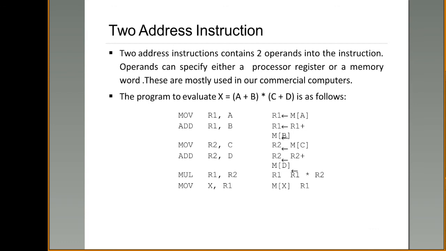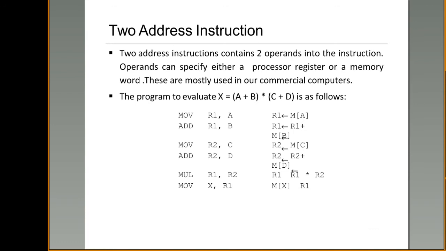So first A plus B has to be performed. You cannot directly perform A plus B. Why? Because when you perform A plus B directly, it comes under three address instruction. Right? That is the reason. First, I need to fetch the content present at memory location A. So M of A is fetched and I am moving that data into one register R1. Now R1 contains the value of A.